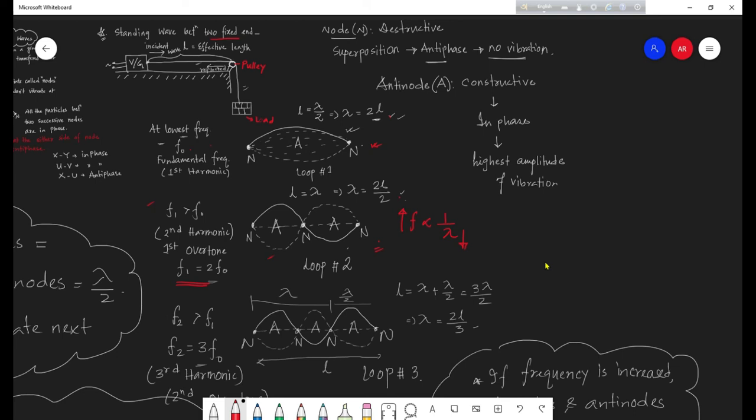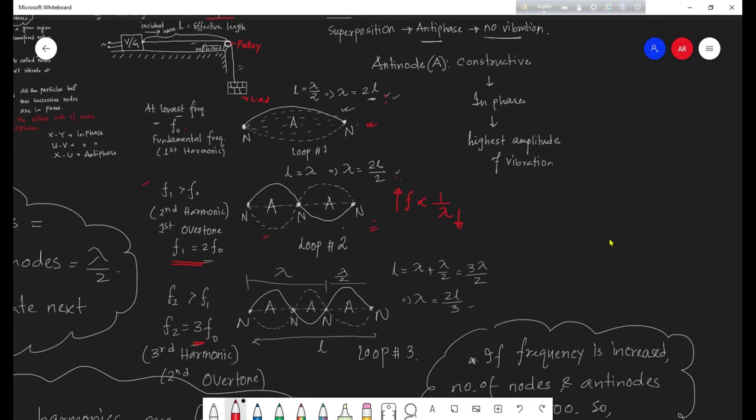So how much has lambda become compared to the first value, which was twice L? It is 1/3. Since lambda has become 1/3, obviously the frequency has become 3 times, and that's what we see. In terms of the fundamental frequency, the third harmonic is 3 times that. The fundamental frequency is also known as the first harmonic, then the second harmonic, third harmonic, with the second harmonic again called the first overtone, and so on it goes.